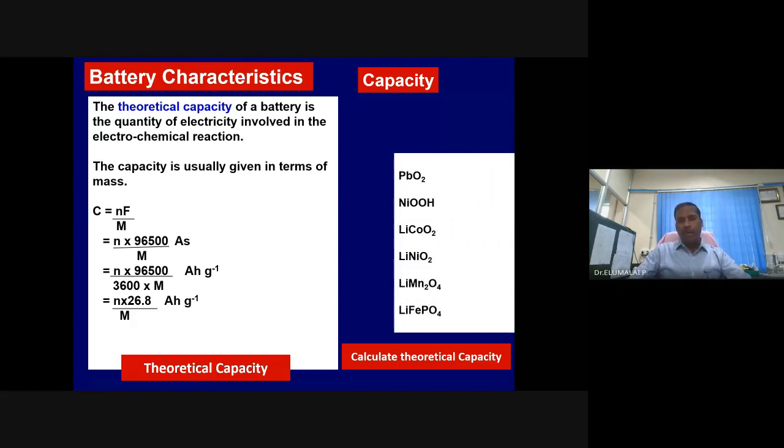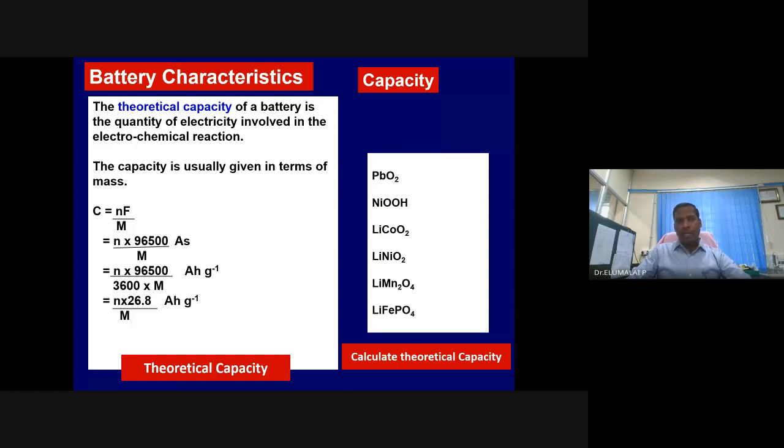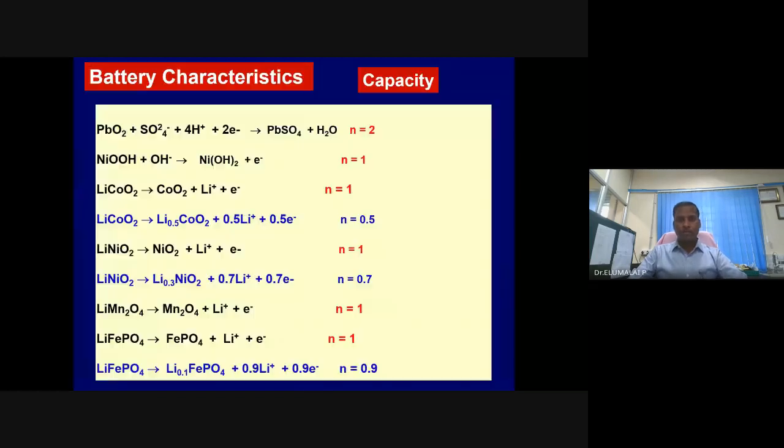Okay, so if you want to use any material as an electrode material for battery application, it should have high theoretical capacity. I think this much is enough for theoretical capacity. So what you need to know: what is the electrode, what is its atomic mass or molecular mass, how many electrons are involved in the electrochemical reaction during charging or discharging. Then use this standard equation. You should be able to get the theoretical capacity of any electrode.